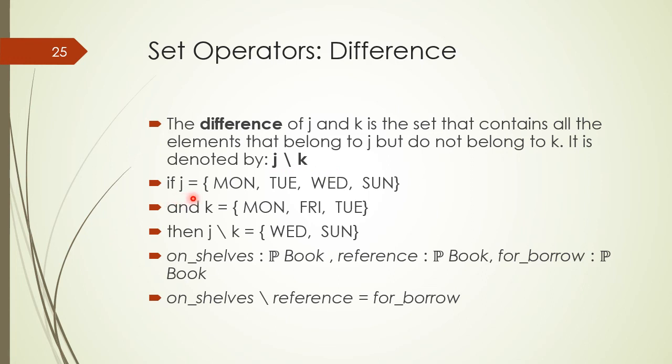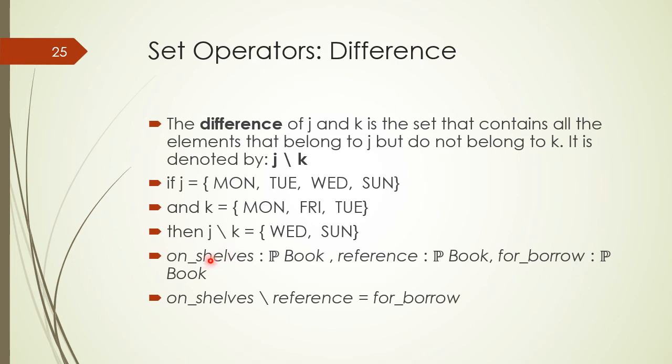If set J has four elements and set K has three elements, and we subtract set K from set J, then we will eliminate the common elements of set K from the set J. Therefore Monday and Tuesday would be eliminated, and we will get Wednesday and Sunday in the set representing J difference K.